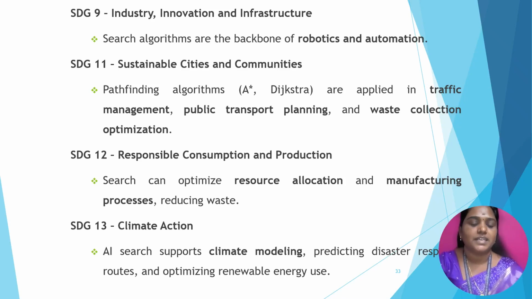These algorithms, A star and D star, are applied in traffic management, public transport planning and waste collection optimization. The next, SDG 12, is mapped with search algorithms, that is, responsible consumption and production. Search algorithms can optimize resource allocation and manufacturing processes, which are mainly used to reduce waste.